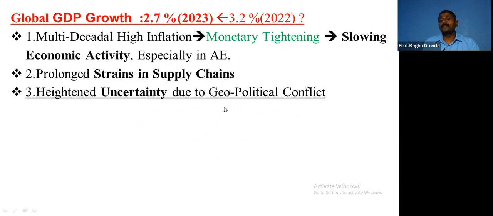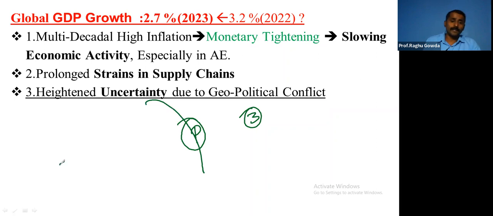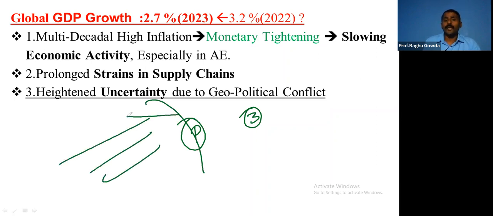Heightened uncertainty, geopolitical conflict. We don't know what may happen. Are we heading towards a Third World War? Here, it's a very big prestige issue for Putin. He won't let that go very easily. At the same time, except for a few countries, all the countries are backing Ukraine, right?